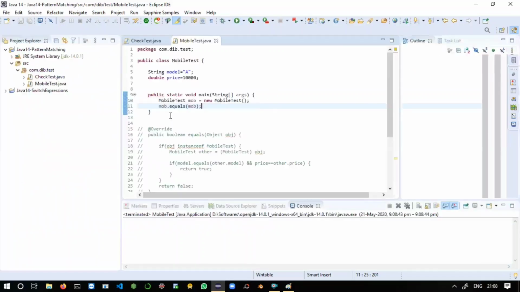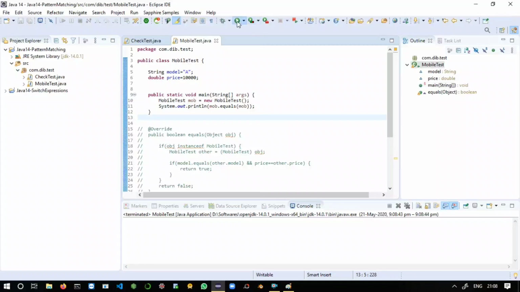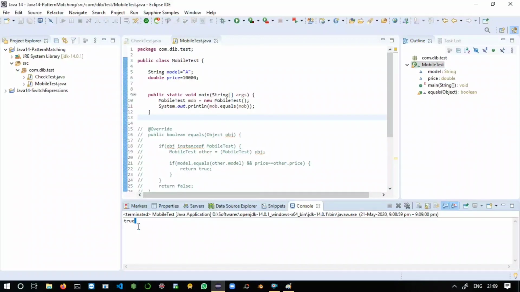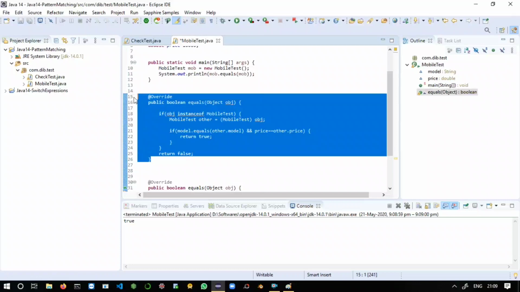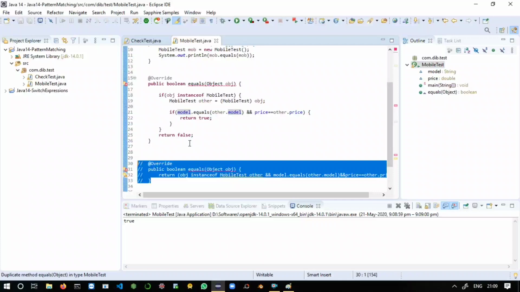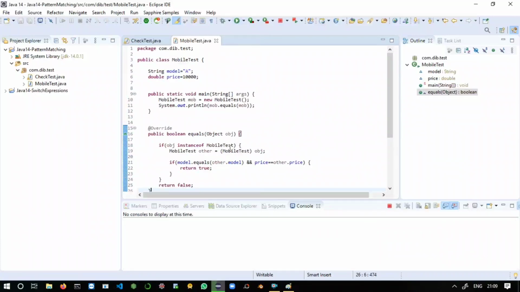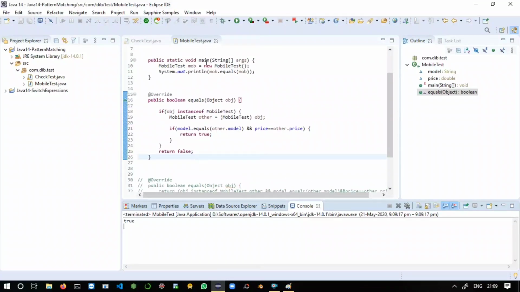Sorry, you just have to pass this inside a sysout statement. Copy it, paste it here, delete this semicolon. Fine, we can run our application now. We got true, because the values match with our own object. This is the old one. Now just comment the new equals method and run the application again. Yeah, the same output is coming, true.